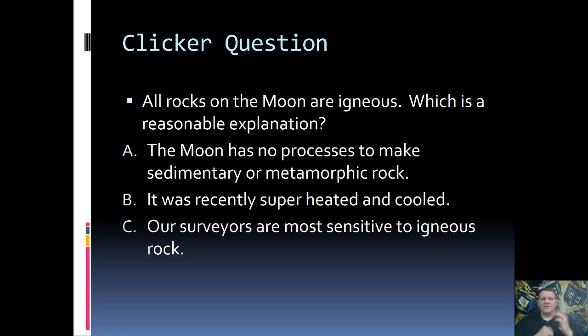Here is our third lecture quiz question. All rocks on the moon are igneous. Which is a reasonable explanation? A. The moon has no processes to make sedimentary or metamorphic rock. B. It was recently superheated and cooled. Or C. Our surveyors are most sensitive to igneous rocks. Go ahead and think about it, and we'll discuss in just a bit.